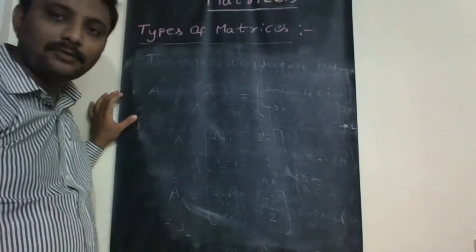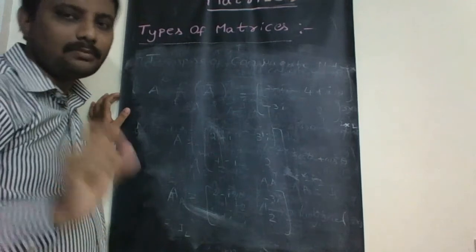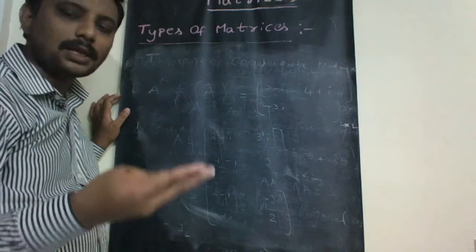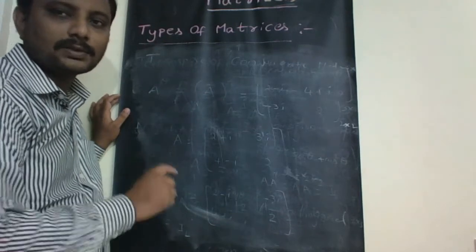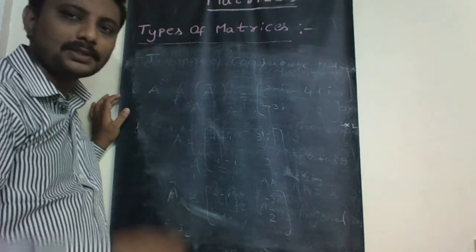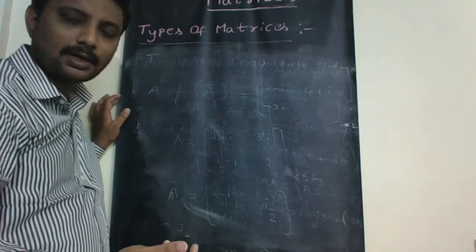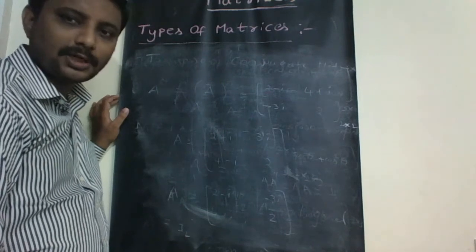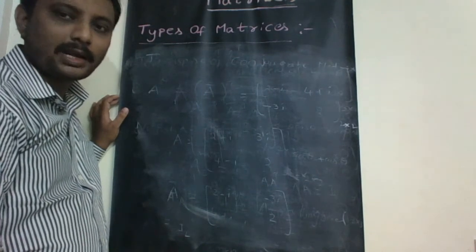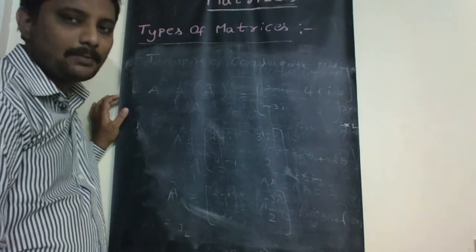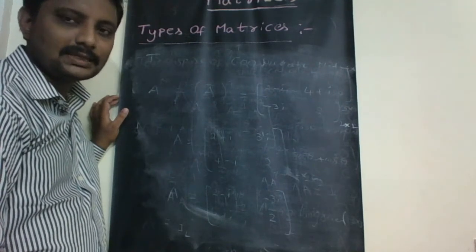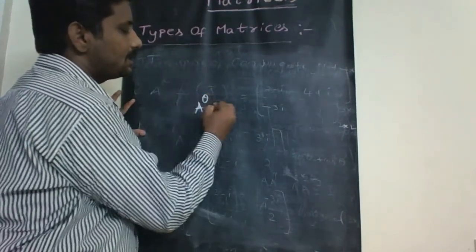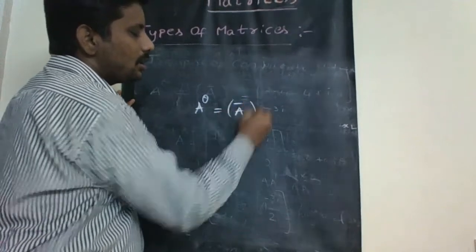So just write down the definition: transpose of a conjugate of a matrix. The conjugate of a matrix is A bar, whose transpose is called transpose of conjugation of a matrix. Suppose A is any matrix, then whose conjugation is A bar, and the transpose of conjugation of a matrix is denoted with A power theta. That is, A power theta is A bar whole transpose.